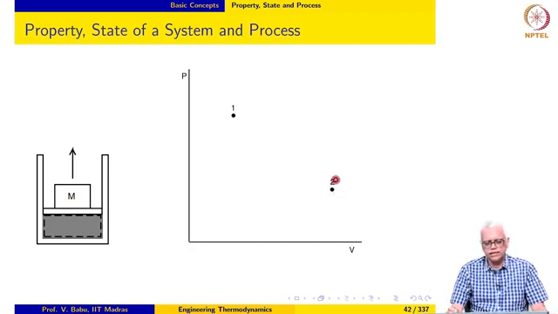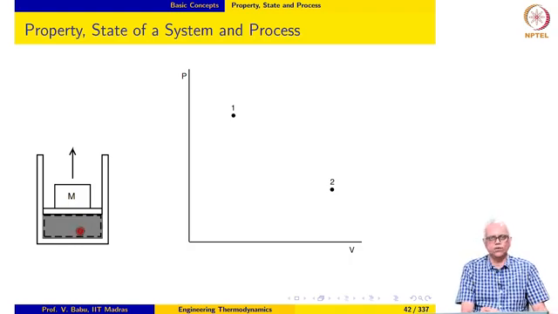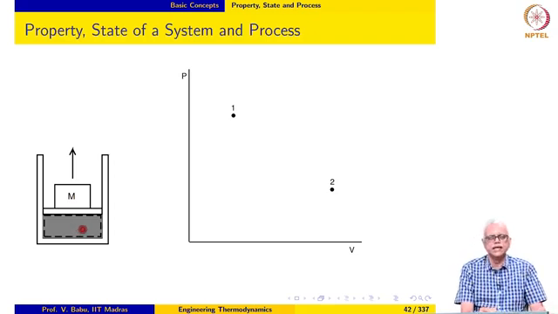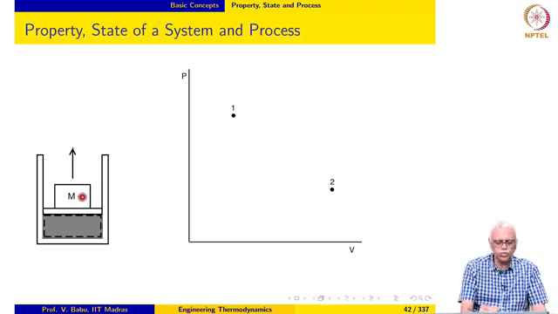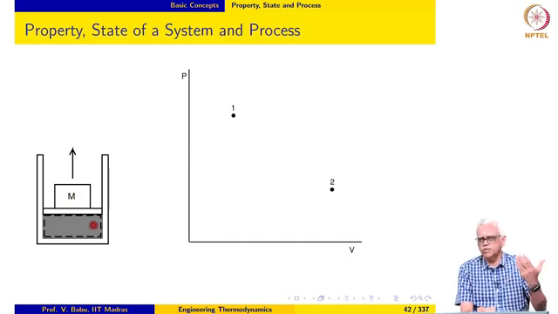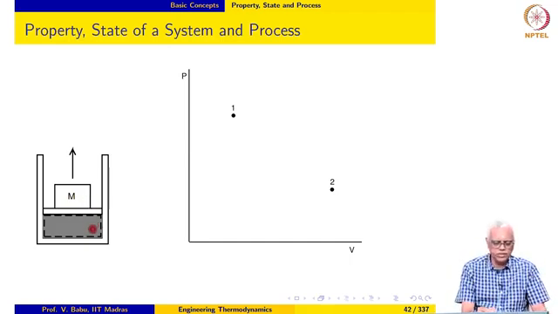Now, I cannot trace the process that the system has taken to go from 1 to 2, because none of the intermediate states are known. Remember, we need 2 properties to fix the state of the system in this case, and as the system goes through the process at the intermediate instance, I cannot really measure pressure or temperature unambiguously, or we may even say pressure and volume. So, I cannot measure pressure and volume without any ambiguity during the intermediate instance, because it is undergoing a rapid expansion and the pressure at different parts of the system will be different.